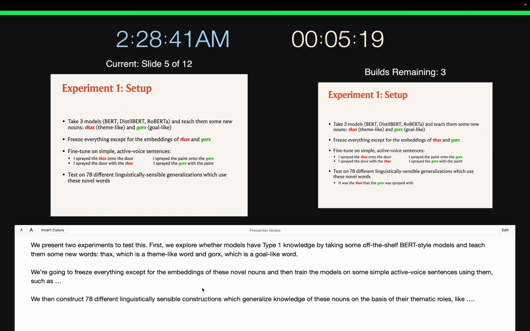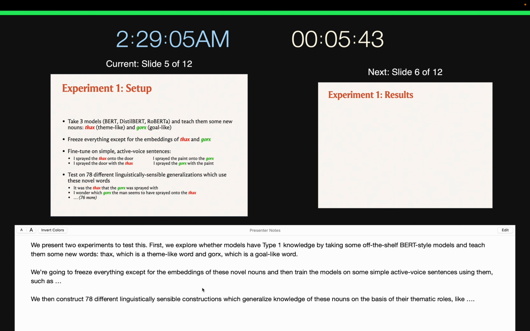We then construct 78 different linguistically sensible generalizations which use these novel words in new constructions, and test to see whether or not models can generalize their understanding of the theme-likeness of Thax and the goal-likeness of Gorks to these new constructions, such as, it was the Thax that the Gorks was sprayed with, or I wonder which Gorks the man seemed to have sprayed onto the Thax, or 76 more.